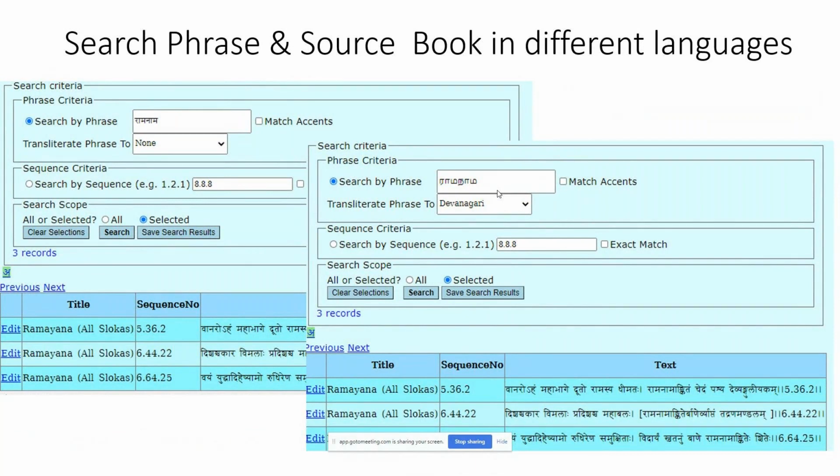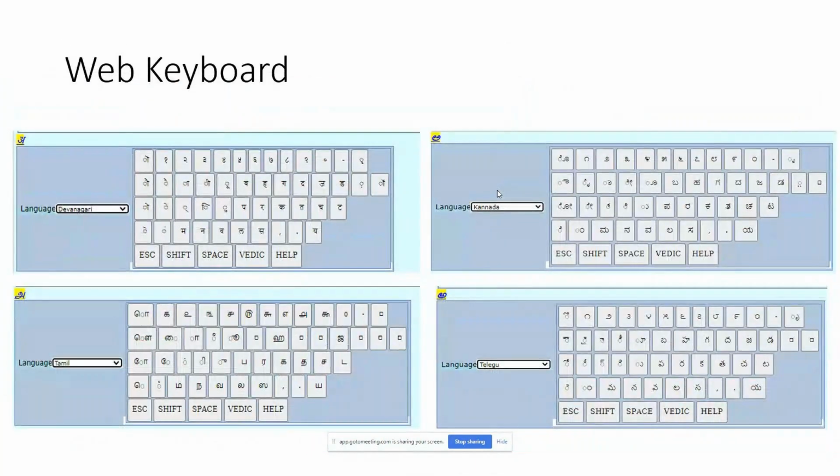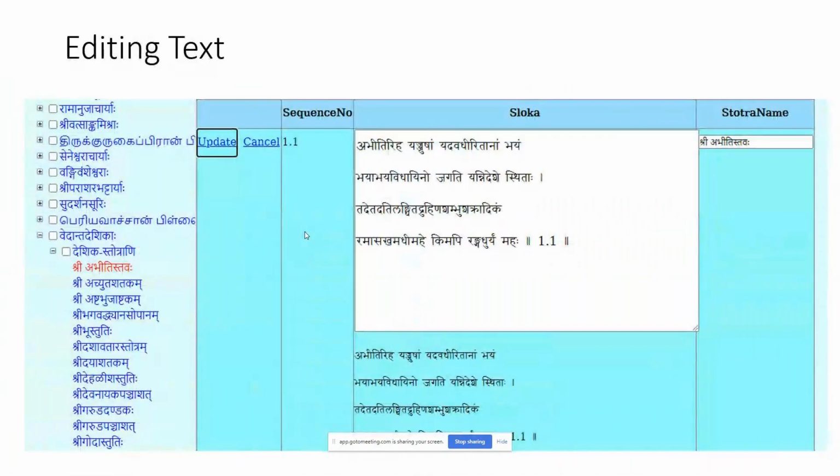Finally, we have manuscripts. We have a large collection of manuscripts that Swami has been collecting over so many years. And we can browse what those manuscripts are, their titles, which library, folio, and then once a title, library, and folio is chosen, the image is then shown. Then there are some image controls to do better viewing and editing of those manuscripts. For example, here is a zoom control.